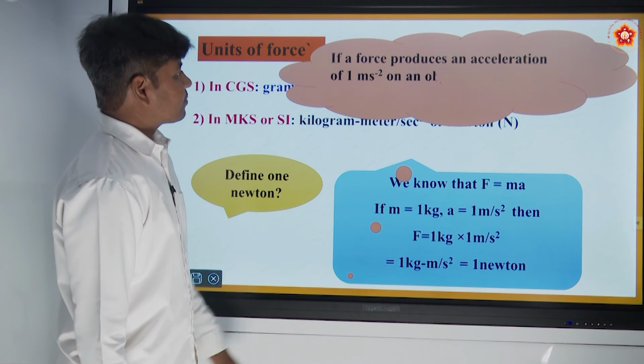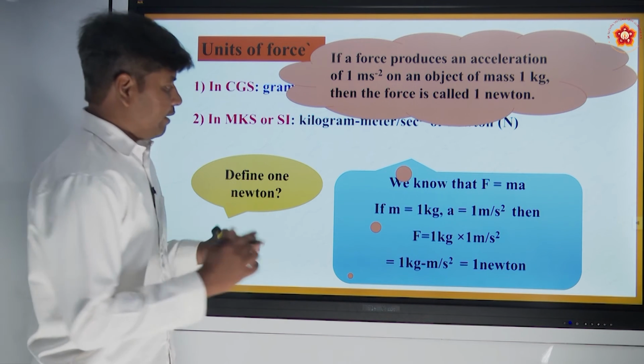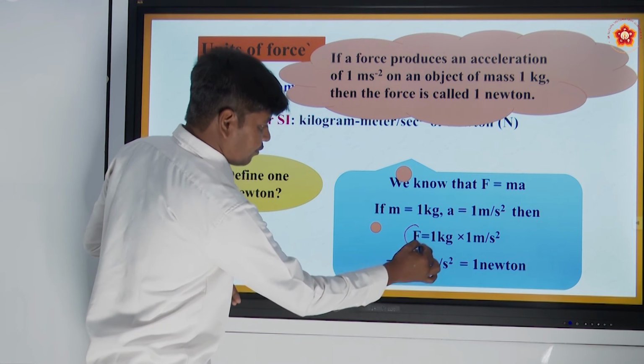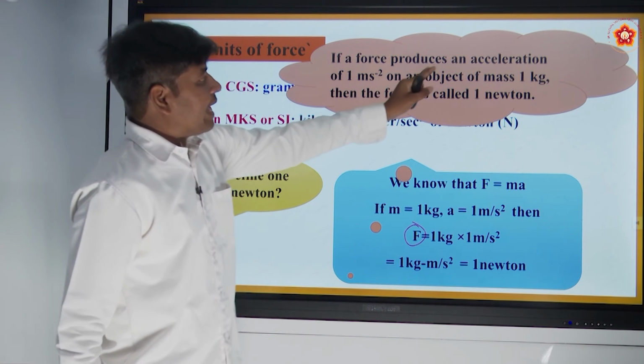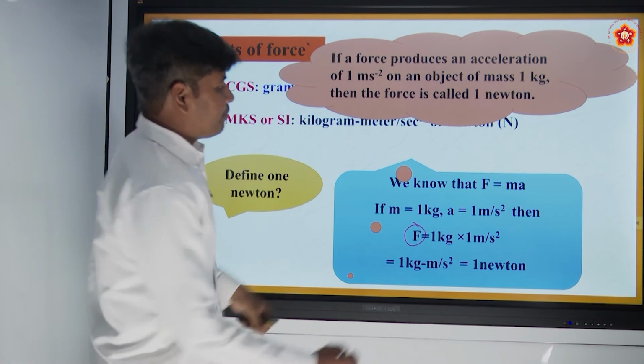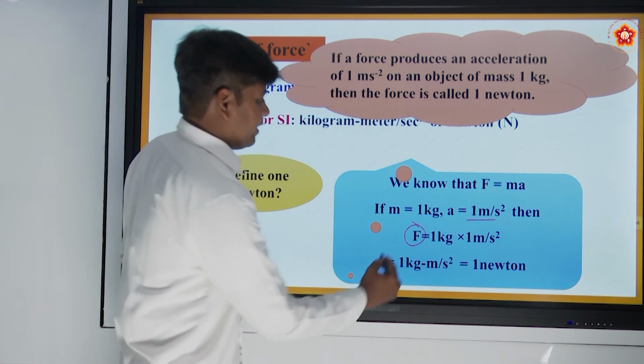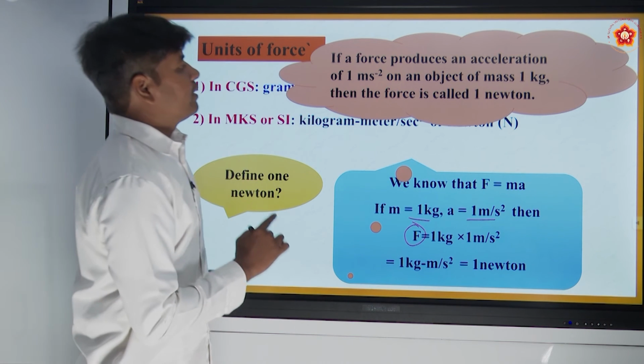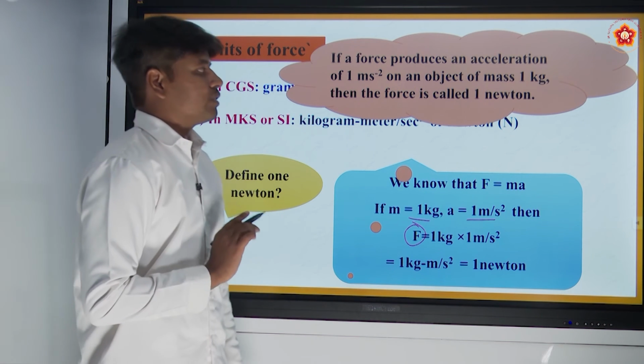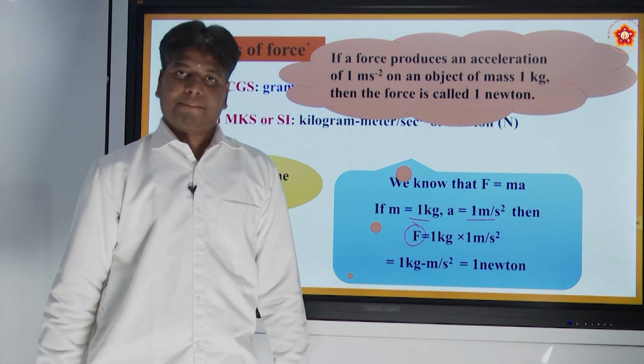In the same way, if this force is producing an acceleration of 1 meter per second square on an object of mass 1 kg, then the force is called 1 Newton.